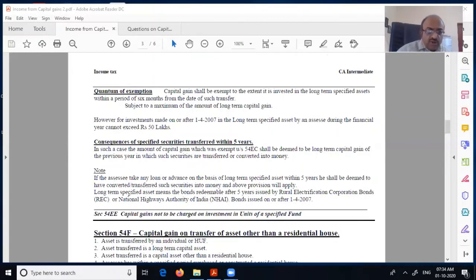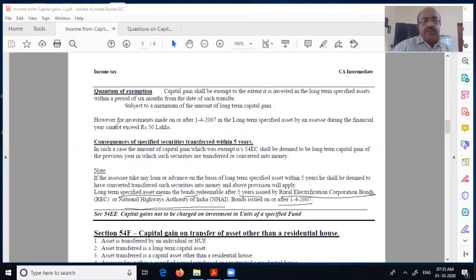Now, what is a long-term capital asset? Specified asset. As of now, they are bonds redeemable after 5 years issued by the Rural Electrification Corporation or National Highways Authority of India bonds issued after that date. So if you invest in only these two bonds, you will get the exemption.